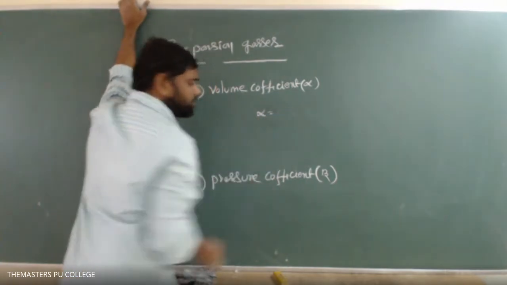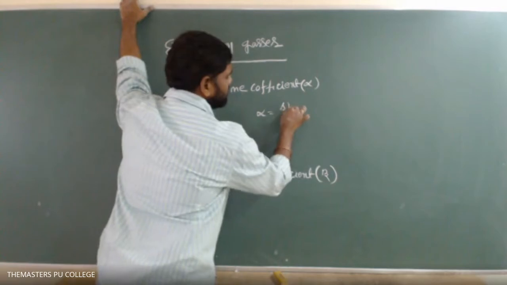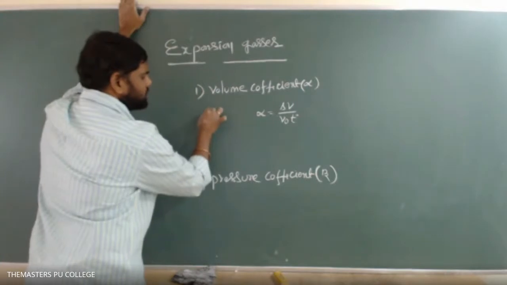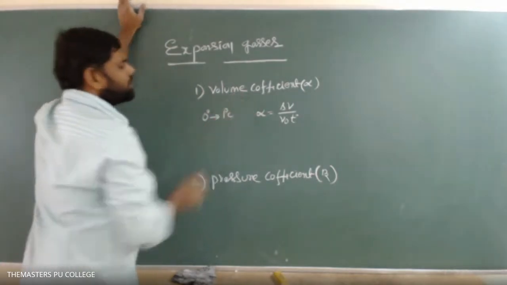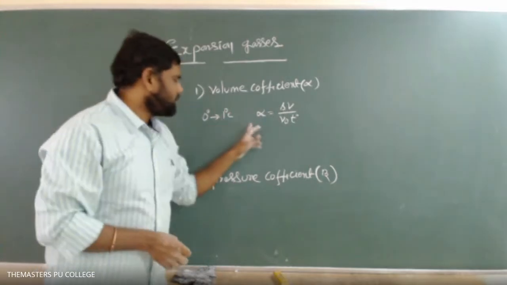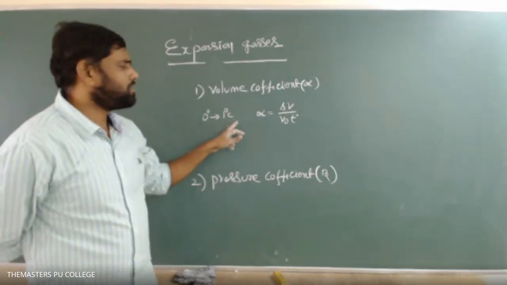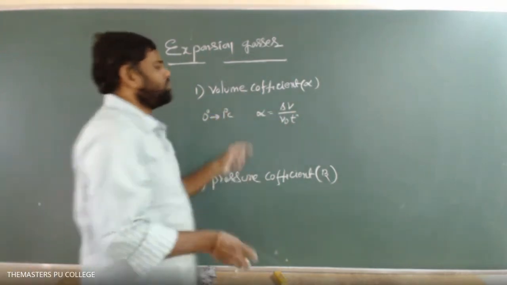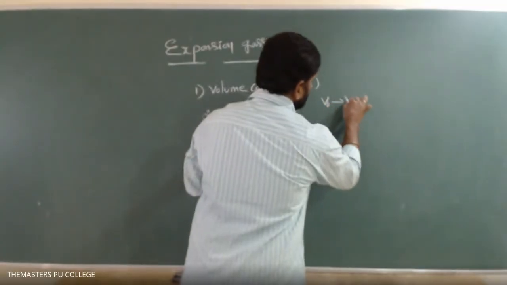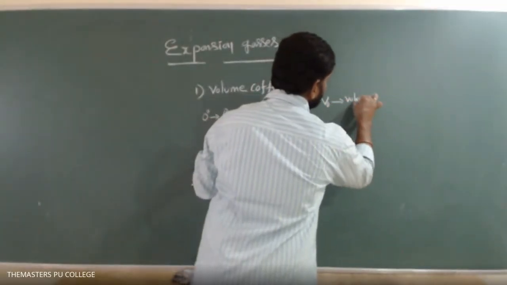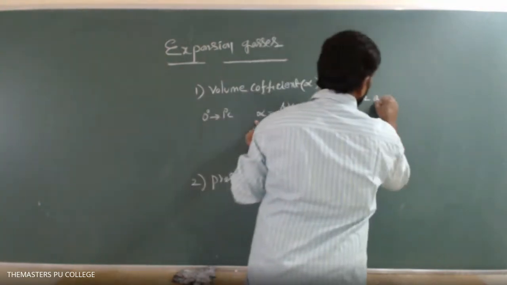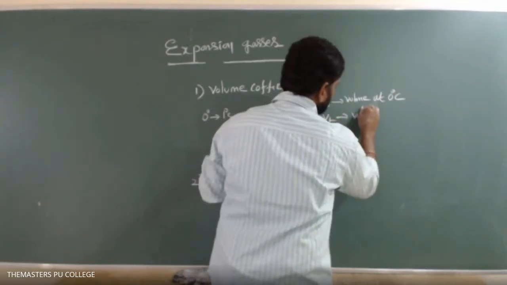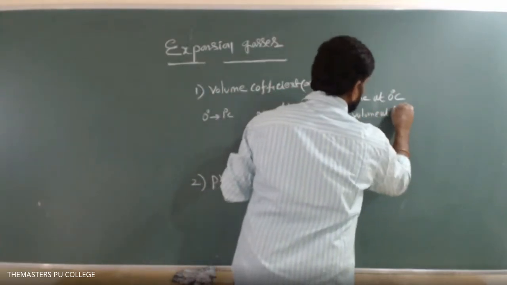How can we define the volume coefficient of expansion? It is the fractional change in volume of a gas per degree rise of temperature when the gas is heated from 0 degrees centigrade to 1 degree centigrade. That is known as the volume coefficient. For example, V naught is the volume at 0 degrees centigrade, and Vt is the volume at T degrees centigrade.